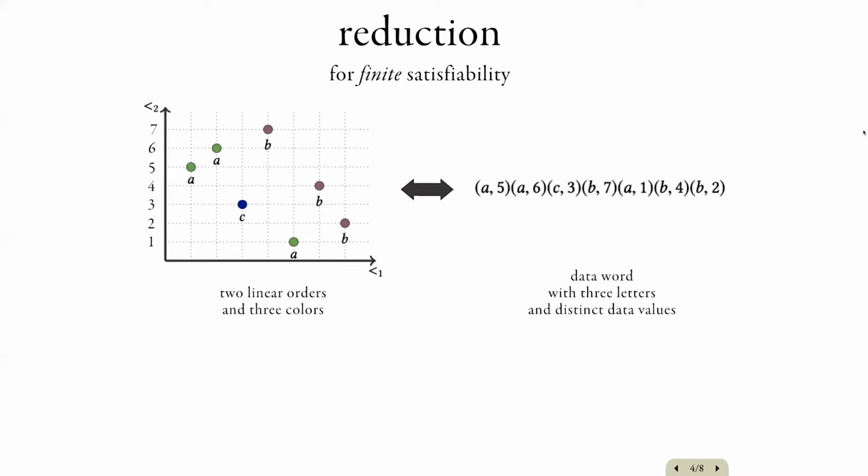So what we get is a data word where every position carries a symbol from a finite alphabet, as well as a value which is a natural number or real number, or a value from a totally ordered set. And observe that in this word, no data value occurs twice. This is because we assume that the second order is a total order and not a pre-order. Conversely, every data word of this form, where no data value occurs twice, corresponds to a structure with 2 total orders and 3 colors.